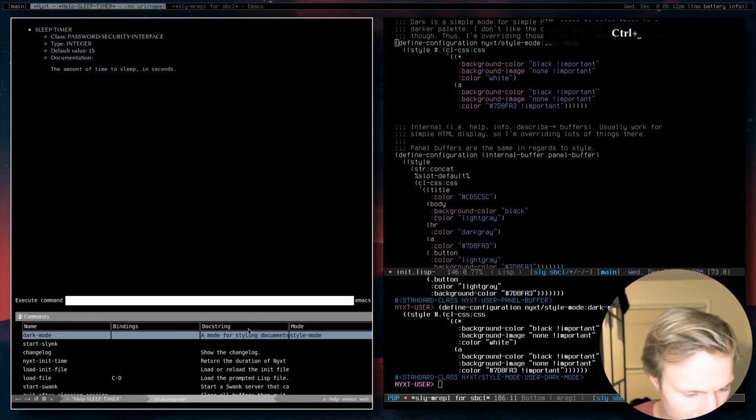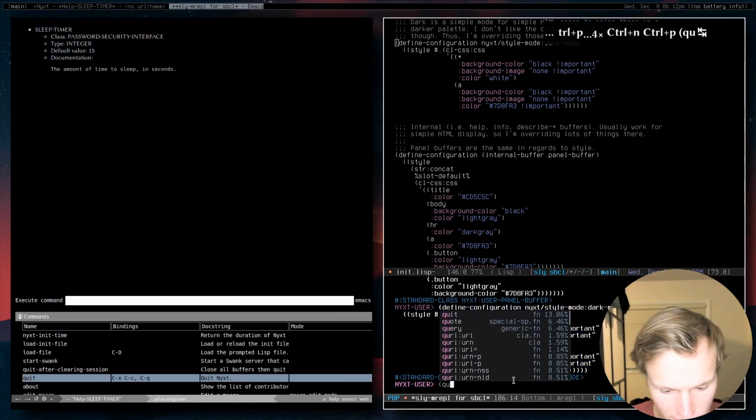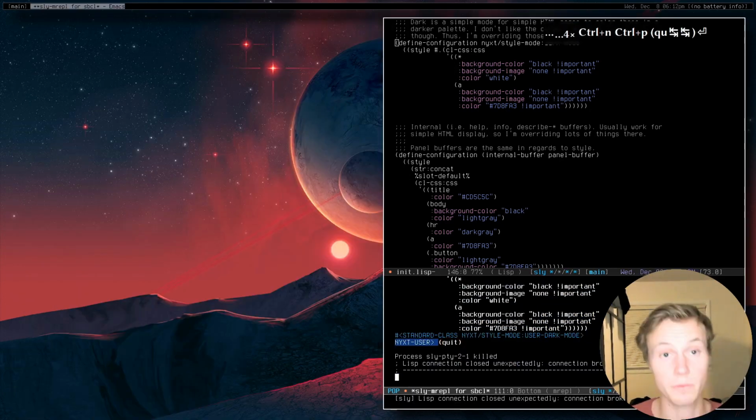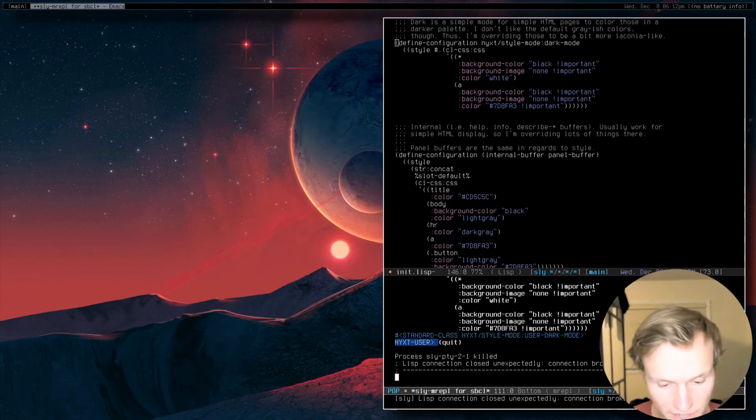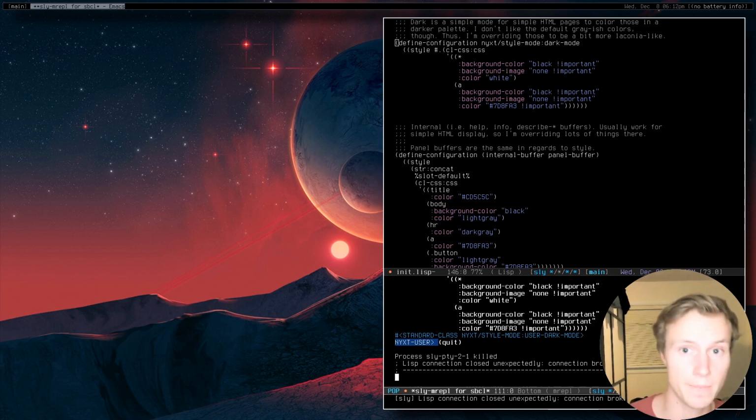But say, for example, if I had another command, so let's say quit, bam, and we just quit Nyxt from Emacs, which is pretty powerful. And as a result too, you can also have things like StumpWM interface with it. You can have a much more Lisp-centric environment because of this.